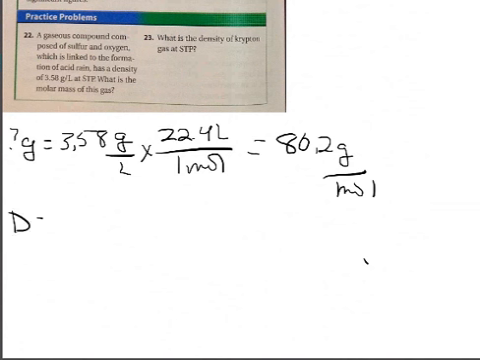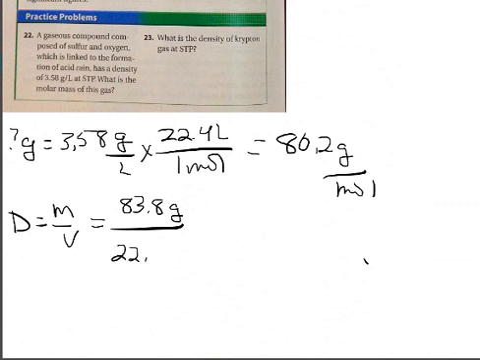The other one's a little bit different. We're trying to find density. So remember, this is our density formula. What's the density of krypton? Well, we would need to know the molar mass of krypton. That simply means take a periodic table, look it up, and we're going to see that that's 83.8. So I'd take 83.8 grams, and I know that that's going to be a mole, and 22.4 liters is going to be a mole. So I'm going to divide those two out, and I'm going to get 3.74 grams per liter.